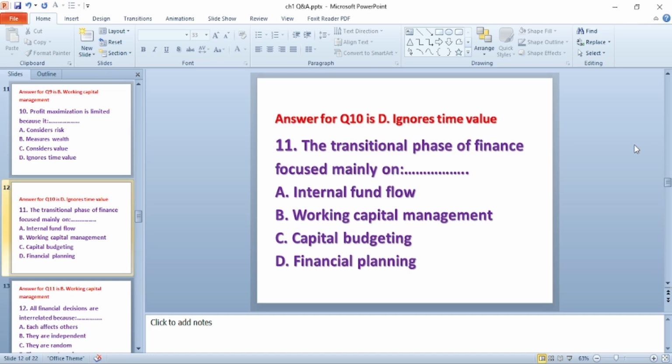Question number 11. The transitional phase of financial management focuses mainly on dash. A. Internal fund flow. B. Working capital management. C. Capital budgeting. D. Financial planning. The answer for this question is B. Working capital management.